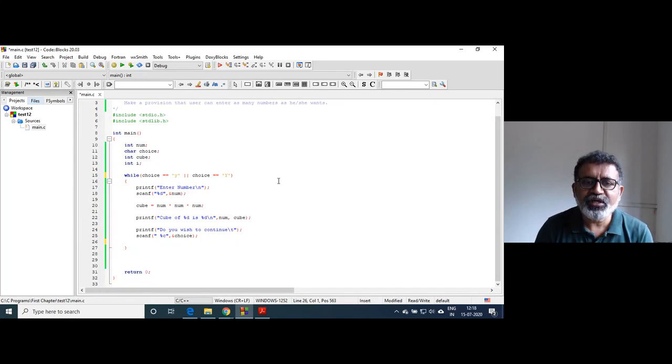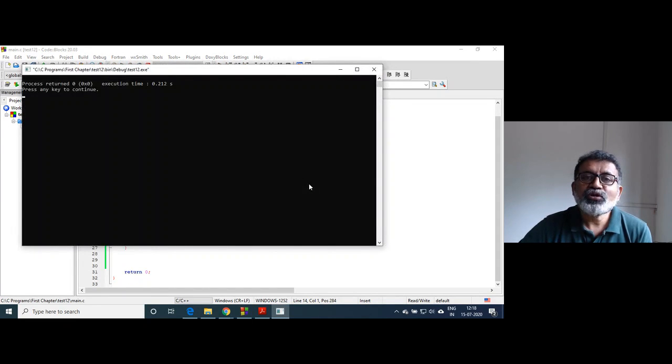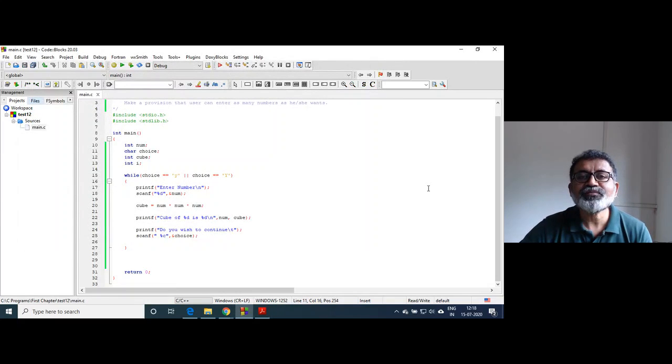And here, as earlier with the summation of numbers where the sum has to be initialized, if I run this code, the program is not executed at all. Why? Because choice contains garbage. So you have to initialize it to something, because at least once it has to be executed. So we initialize it to y, so that it goes inside the loop. Now this program can be executed.